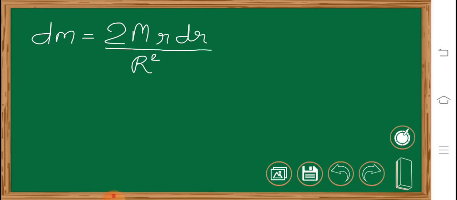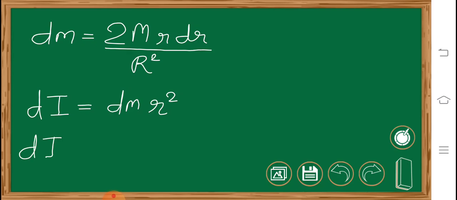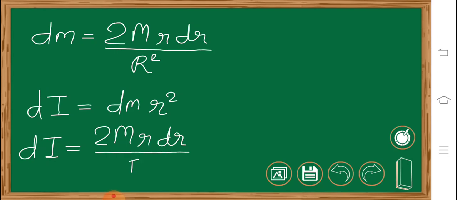Now this is the mass of the very small ring. The radius of that ring was small r. So the moment of inertia dI was dm into r square. So dI will be, dm means 2M r dr upon capital R square into small r square.